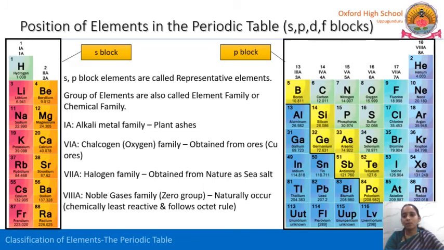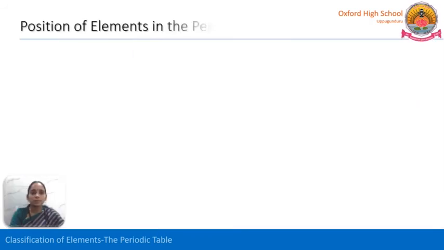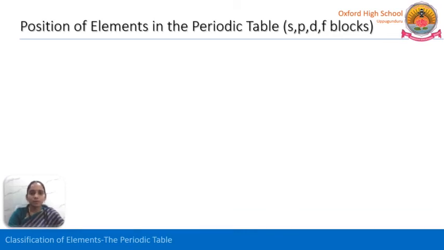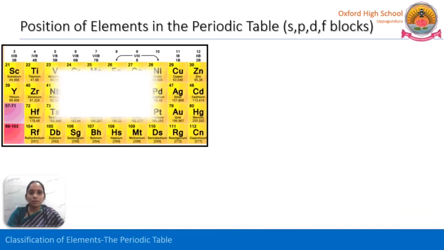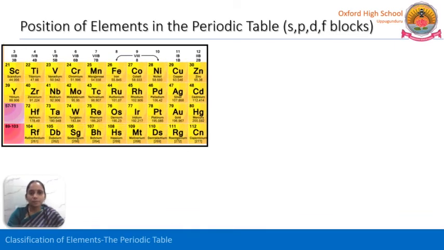And next it is oxygen family. Next, halogens and then inert gases. This is all about S and P block elements. Next one, D block elements. See here, the middle part. In between S and P block, we are having D block elements.